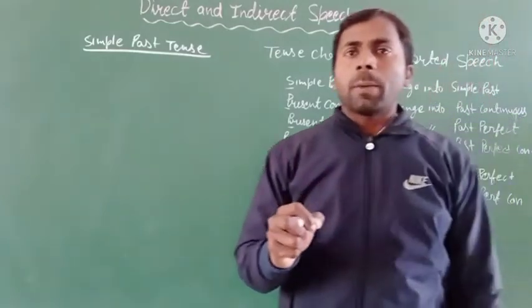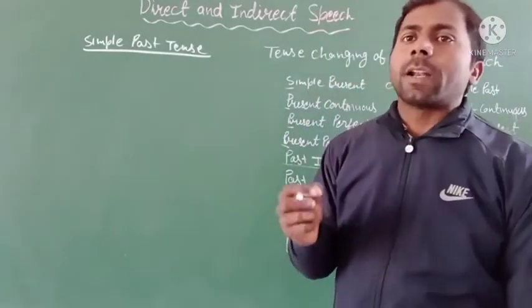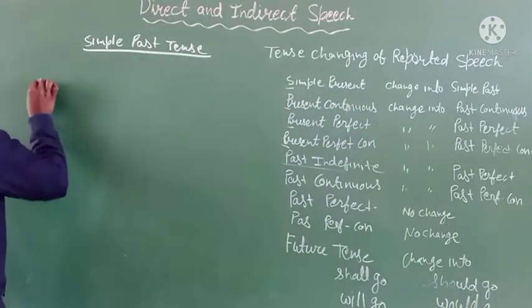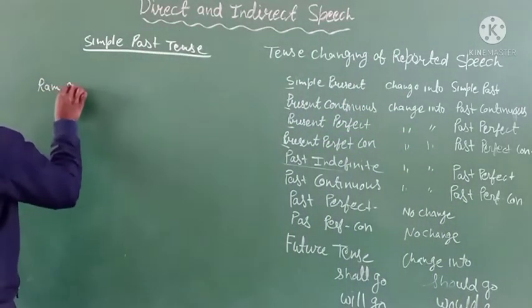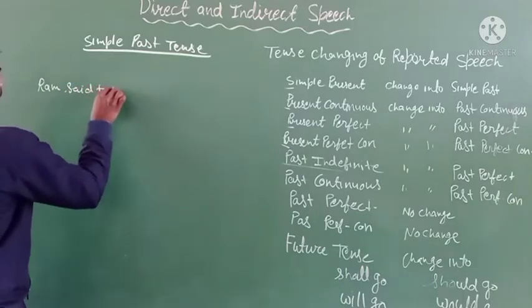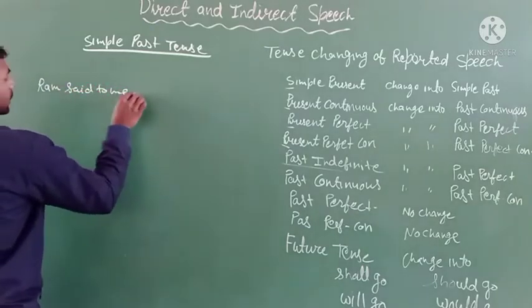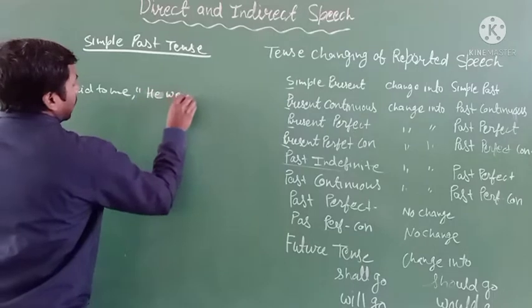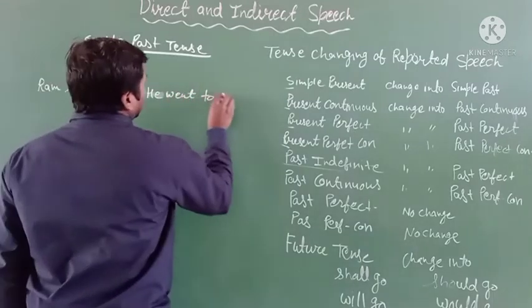take a single example of the past indefinite tense, like Ram said to me, he went to school.